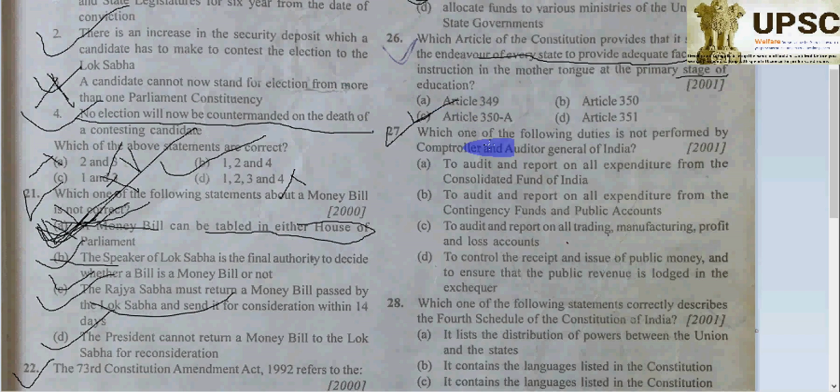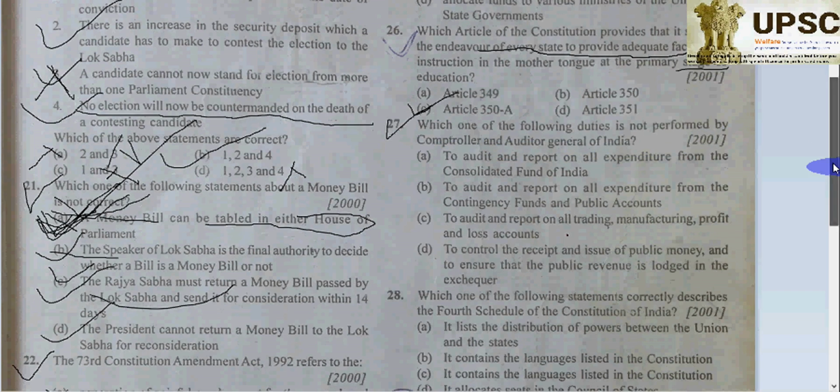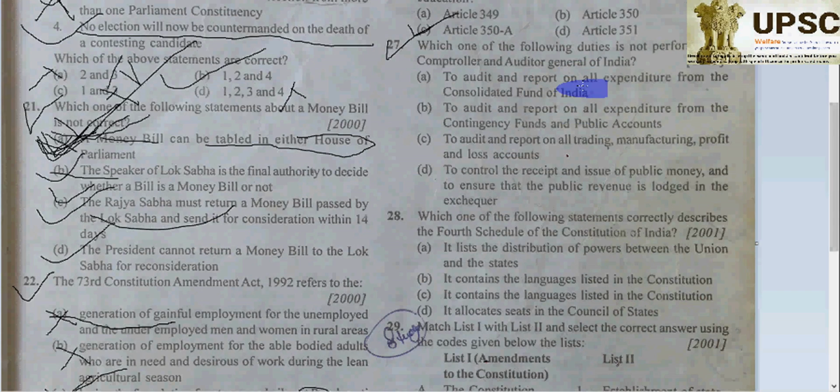Now see, which one of the following duties is not performed by the Comptroller and Auditor General of India? To audit the report on all expenditure from the Consolidated Fund of India. Absolutely, but not a duty of that. To audit and report on all expenditure from the contingency fund and public account, that is absolutely correct.